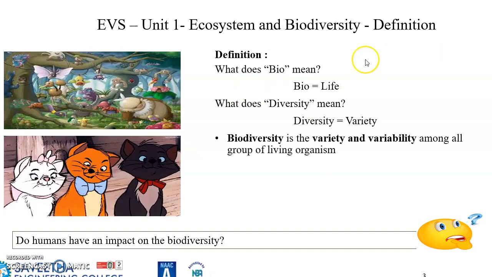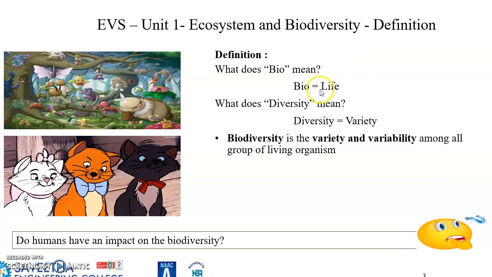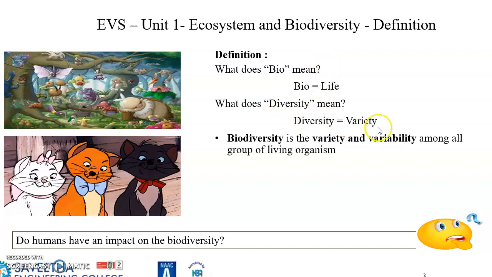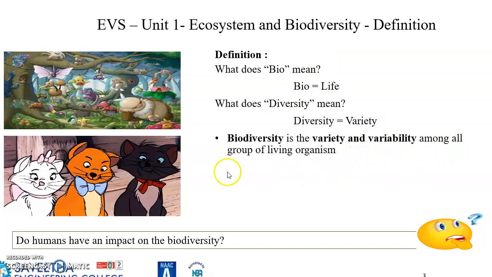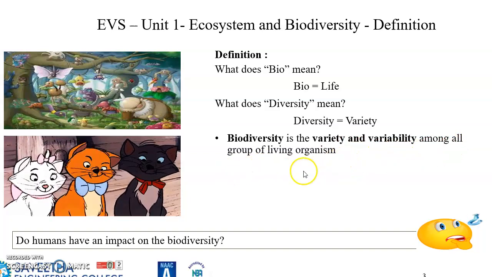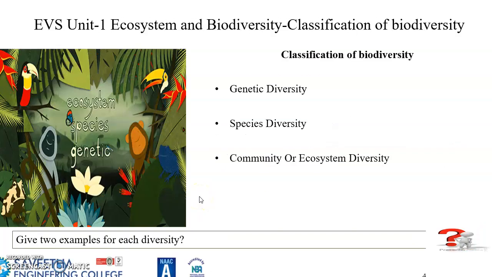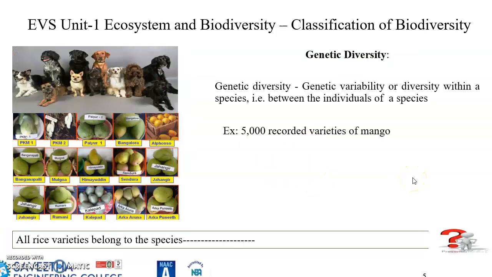First of all, what is biodiversity? Bio means life and diversity is variety. So, biodiversity is the variety and variability among all groups of living organisms. And biodiversity could be further classified into genetic diversity, species diversity, and community or ecosystem diversity.